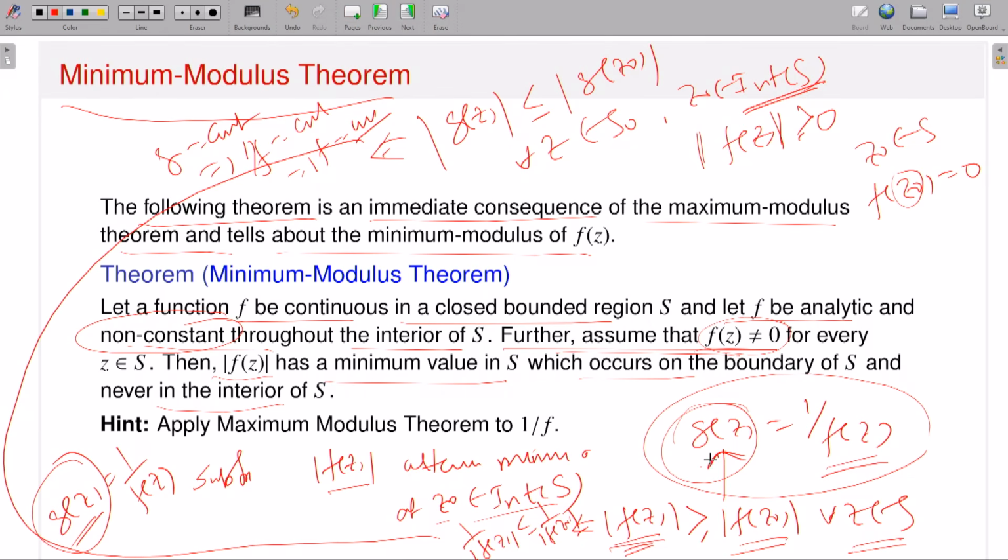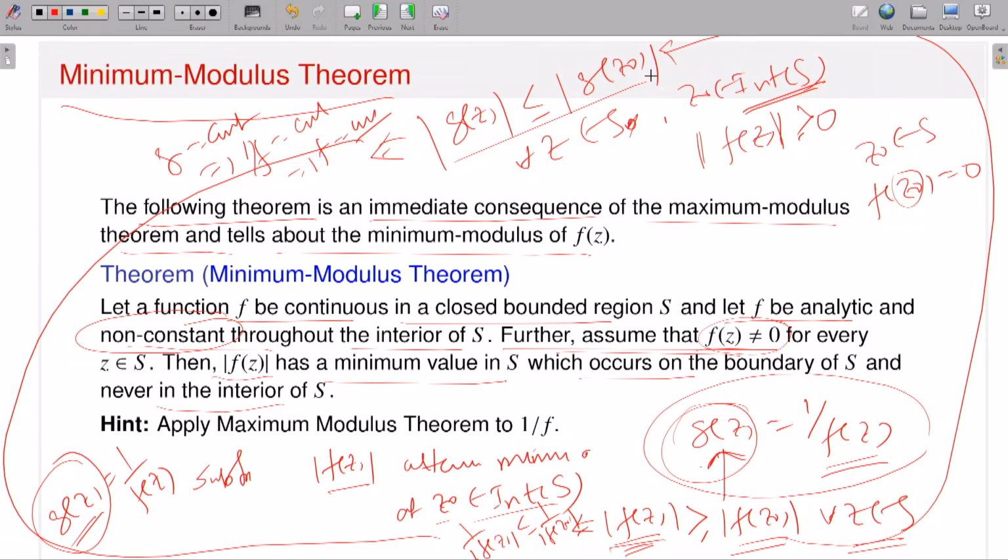Since f is analytic interior to S, 1 by f is also analytic, so the function g is analytic interior to S. Now, with the fact that modulus of f of z is greater or equal to modulus of f of z0, it implies that modulus of g of z is lesser or equal to modulus of g of z0, and this is true for all z in S, and z0 belongs to the interior of S. That means, look at the auxiliary function g, which is continuous on the closed bounded region S and analytic in the interior of S, and there is a point z0 interior to S such that modulus of g of z is lesser or equal to modulus of g of z0, and this is true for all z.